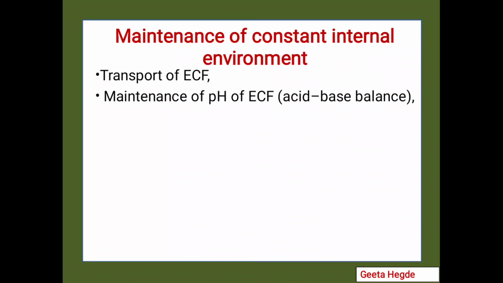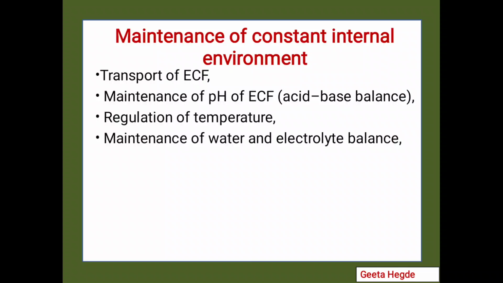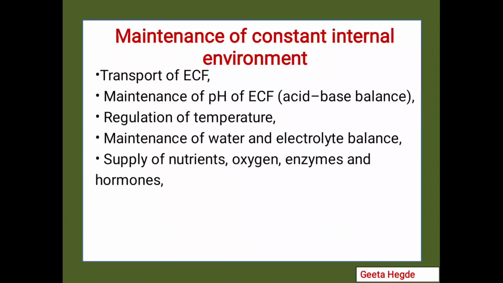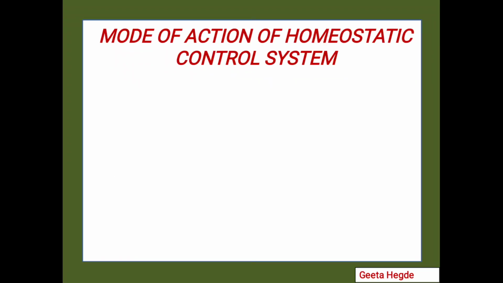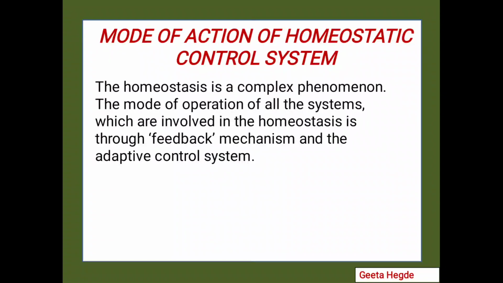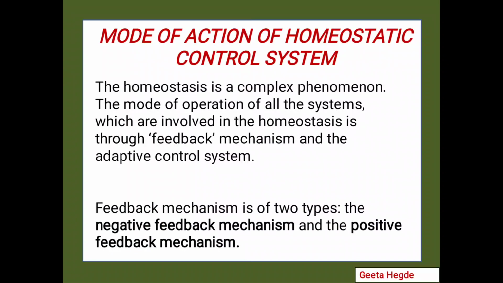Various examples of maintenance of constant internal environment seen in humans are transport of extracellular fluid, maintenance of pH, acid-base balance, regulation of temperature of the body, maintenance of water and electrolyte balance, supply of different nutrients, oxygen, enzymes and hormones, removal of metabolic and other waste products from the body, and reproduction. The mode of action of homeostatic control mechanism is quite complex. This mode of operation is involved through feedback mechanisms and adaptive control mechanisms. Feedback mechanisms are again of two types: negative feedback mechanism and positive feedback mechanism.